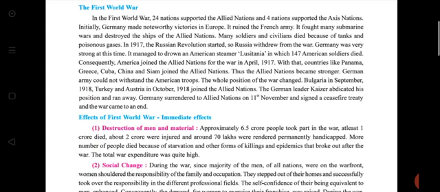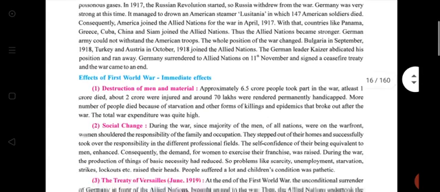But Germany managed to drown an American steamer, the Lusitania, and 147 American soldiers died, and America joined the Allied nation in 1917. Then the whole position of the war changed. Bulgaria in September 1918, Turkey and Austria in October 1918 joined the Allied nation, and the German leader Kaiser abdicated his position and ran away, and the Germans surrendered to the Allied nation on 11th November.